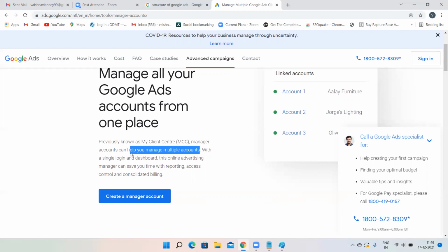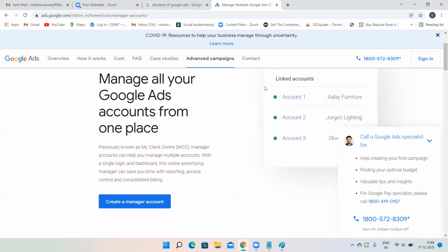With a normal Google Ads account, that is, with a normal Gmail ID, you can create only 20 Google Ads accounts. But if you have 21 clients, that is, more than 20 clients, you have to go for a manager account. Now, we will create normal Google Ads accounts. No need to create a manager account, but I'm just showing it to you.